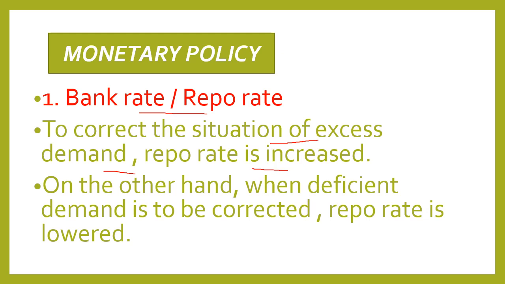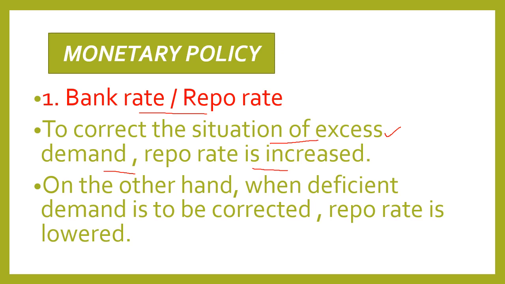Now the general public or the borrowers will get the loans but at higher rate of interest, which means their borrowings will decrease. If they borrow less from commercial banks, that means their income will be reduced, their demand will be reduced, and excess demand will be corrected.